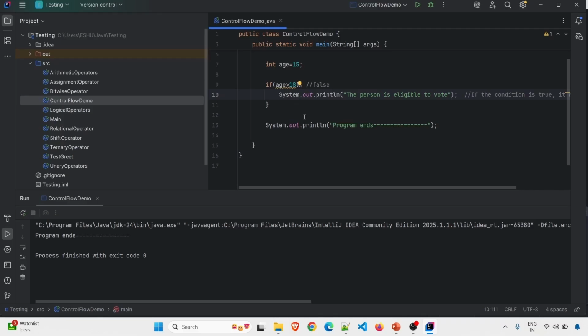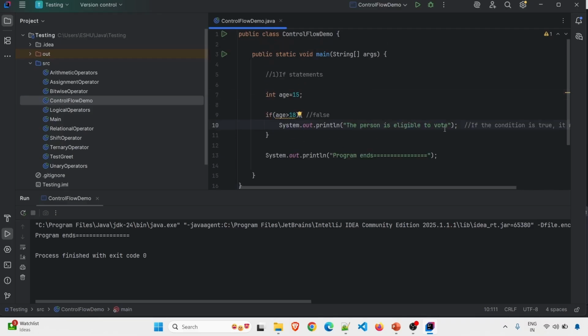So in our current program, we are just printing if the person is eligible to vote. If he is not eligible to vote, I'm not printing anything. I'm just printing program ends. But I want to give this message to the user to let him know he is not eligible to vote. So how can I do that? I can make use of if else statement.